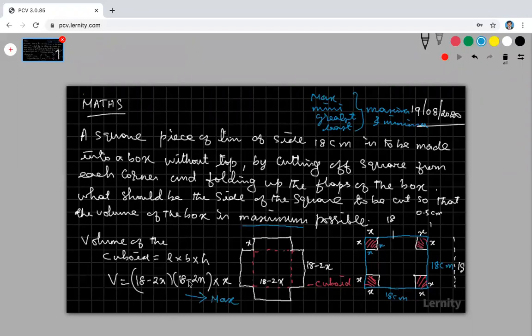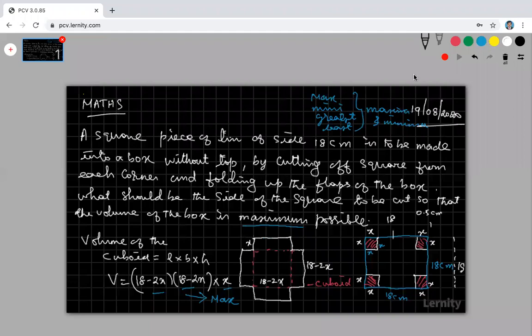Right. So therefore, now find the maximum of this volume. Before going to the second derivative or first derivative, first of all, simplify this. Here also one function of x, here also one function of x, here also one function of x. If you go for the first derivative, you have to apply the UVW formula. Okay, therefore, no need to apply the UVW formula. You just multiply everything. It will become a cubic polynomial. The differentiation of a polynomial is very easy for us. So therefore make it a polynomial.